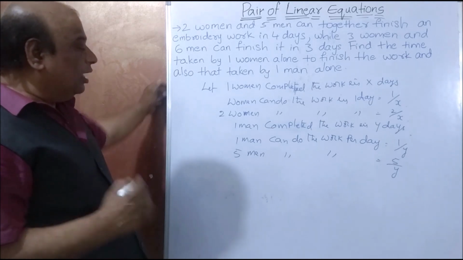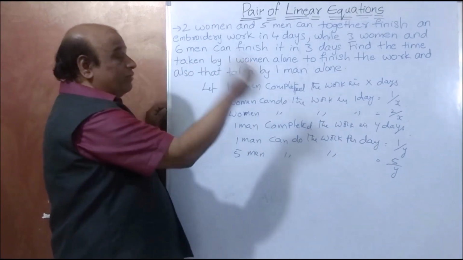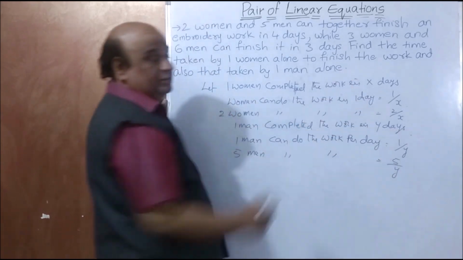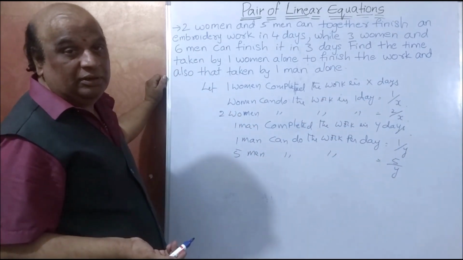Understood? Now, together they are working, 2 women and 5 men. Together they are working.